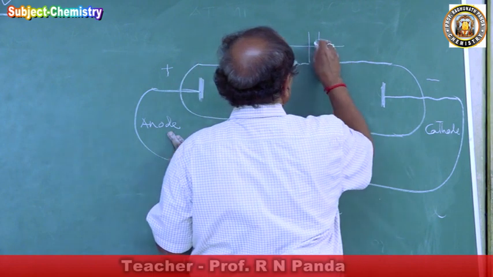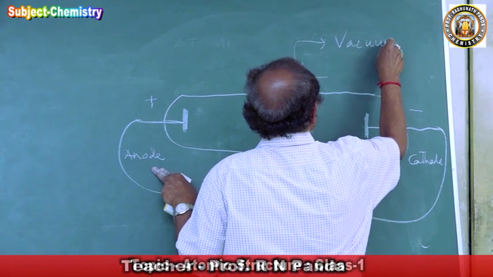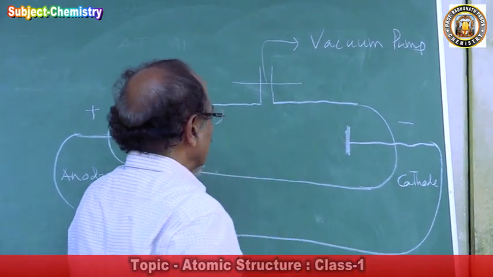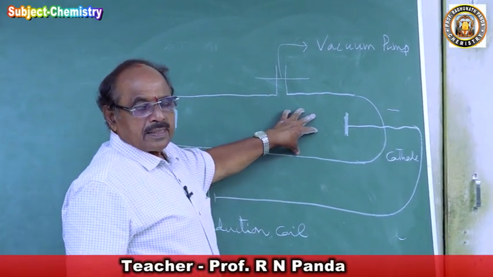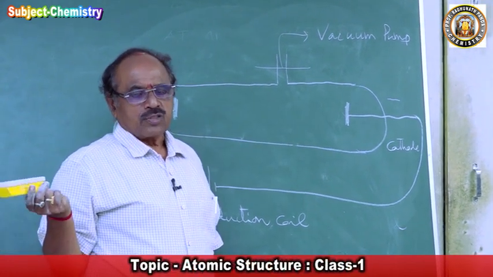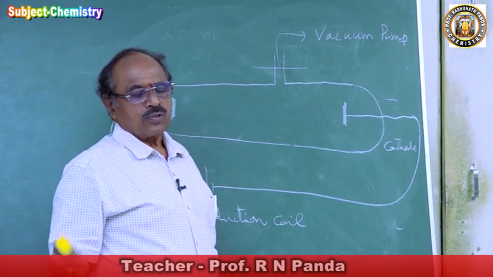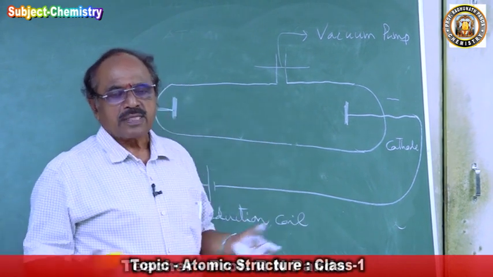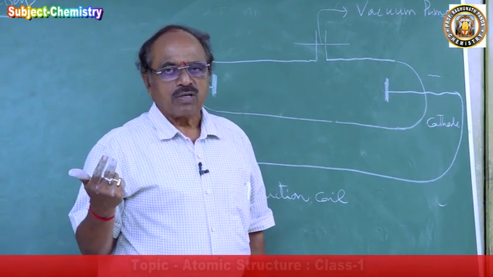And here they had a vacuum pump. Vacuum pump means what? They took the gas inside and decreased the pressure of the gas. How? The volume is inversely proportional to pressure. So if you go on decreasing the pressure, what is the volume? The volume is the total disposition of the particles in the space. That is called the volume.